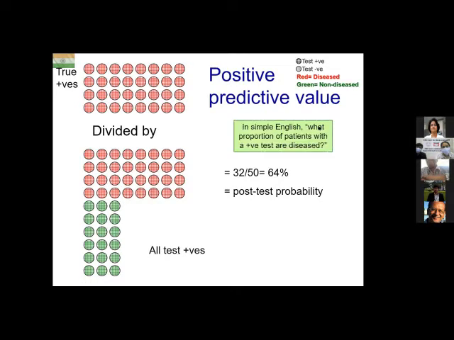Okay, so in simple English, positive predictive value answers the question, what proportion of patients with a positive test are diseased? See, this is different from sensitivity. In sensitivity, it is what proportion of diseased patients have a positive test. Now we are asking of what proportion of patients with a positive test will turn out to be diseased. Okay. And that is 64%. Just remember this figure 64% because we're going to talk about it later again.